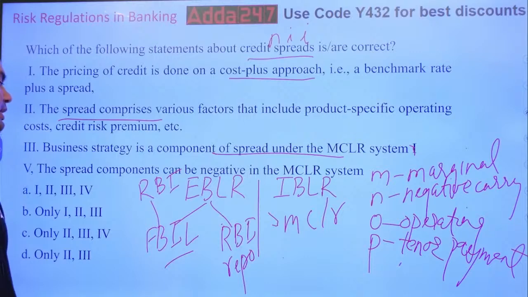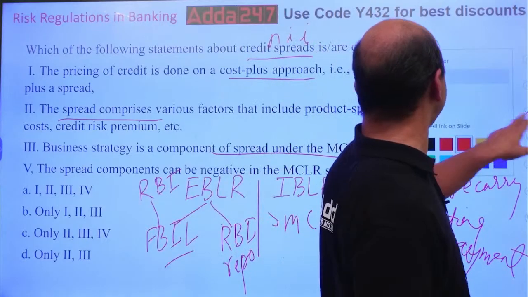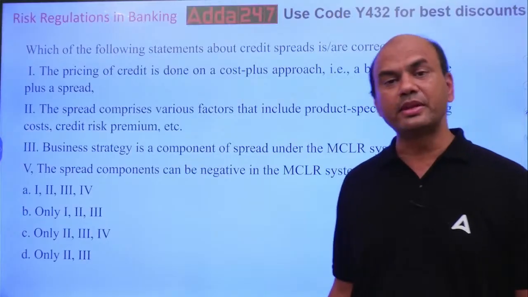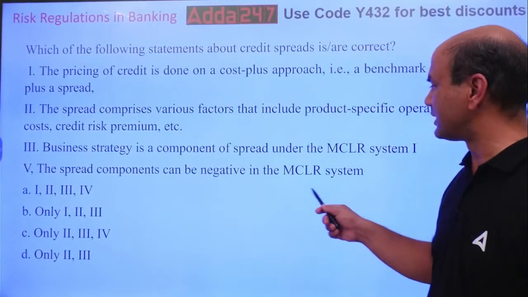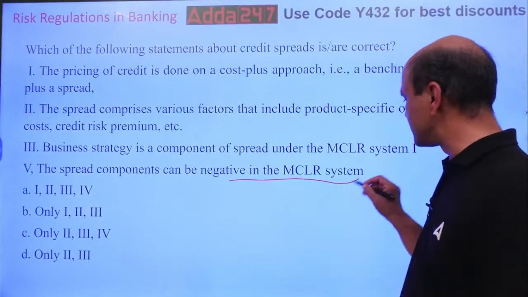The spread component can be negative in MCLR. Now you have got it in everyone. The spread component can be negative in MCLR. This is false. This can never be true.